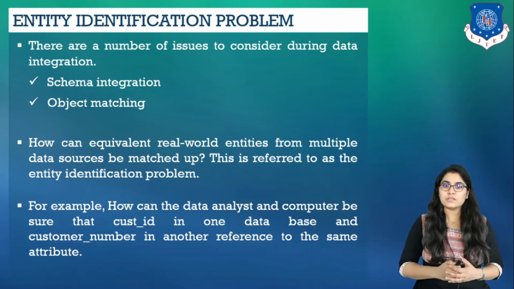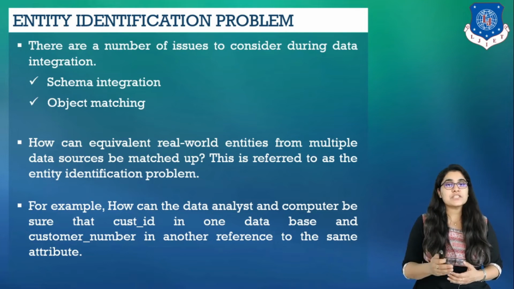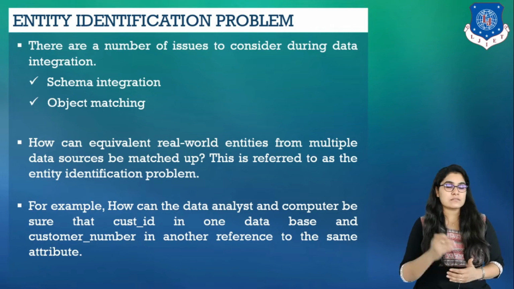When matching attributes from one database to another during integration, special attention must be paid to the structure of the data. This is to ensure that any attribute functional dependencies and referential constraints in the source system match those in the target system.